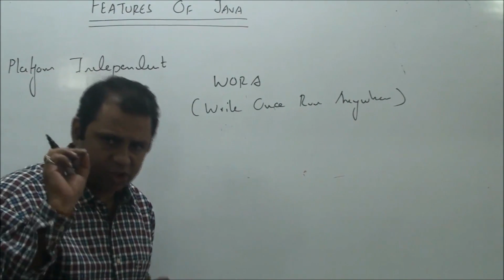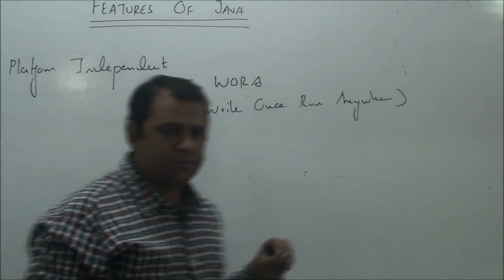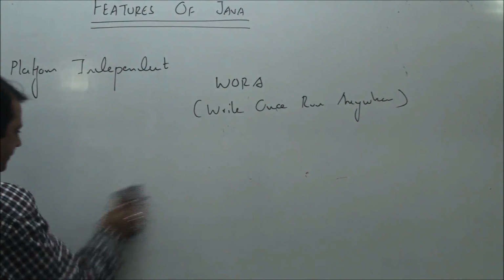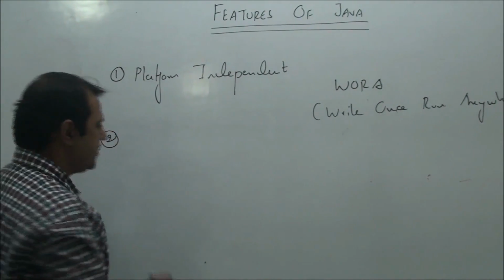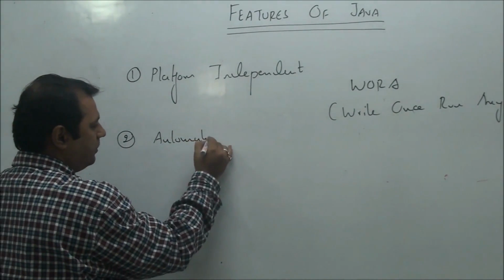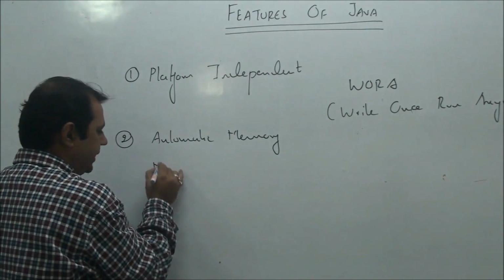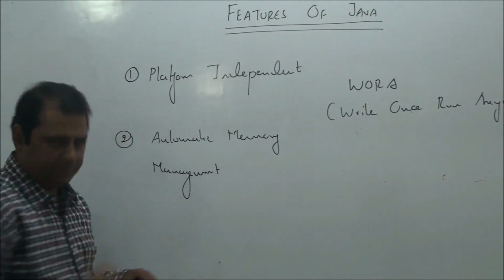This was a short review of what we discussed in lecture 1. So now let's proceed to lecture 2. That is the next important feature of Java. The next very important feature of Java is that Java has automatic memory management. Automatic memory management. Now what does it mean?